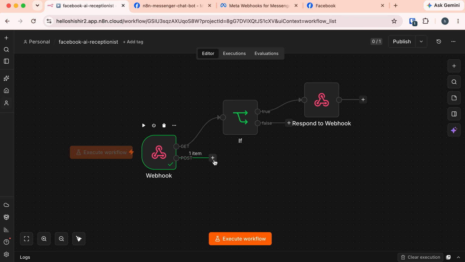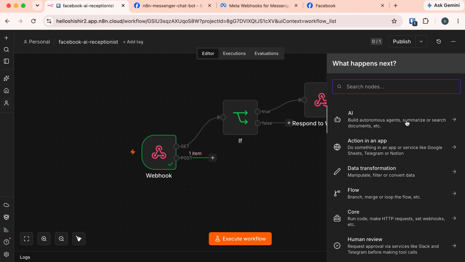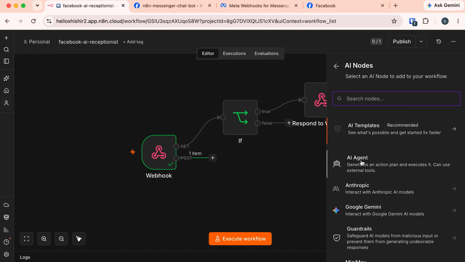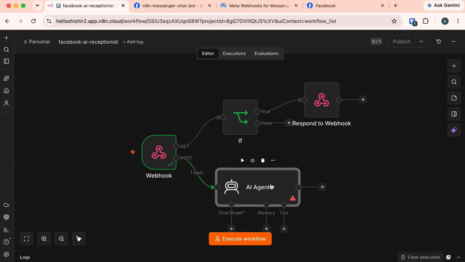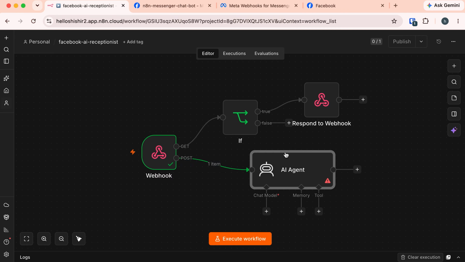So click on this plus icon. Then from this category, choose AI and select this AI agent. Now let's close it for now. And here you can see we have added this AI agent.